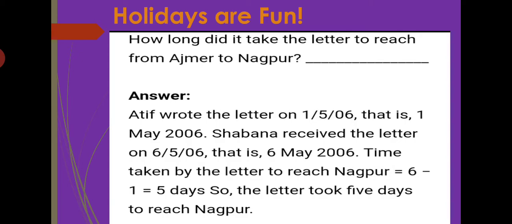So Atif wrote the letter on 1/5/06, 1st of May. And Shavana received the letter on 6/5/06, that is 6th May 2006. Now the time taken by the letter to reach Nagpur from Ajmer: 6 minus 1, that is equal to 5 days. So 5 days are taken for the letter to reach from Ajmer to Nagpur.